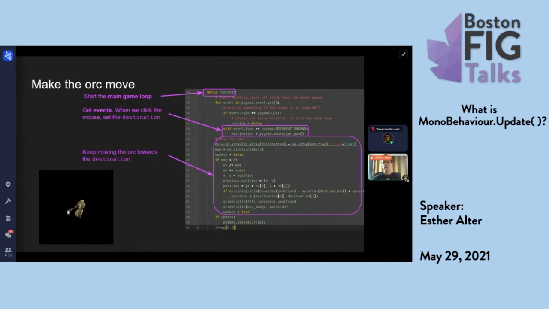And so we get the mouse position and we set that as the orc's destination. Having received that, every single frame, the orc is going to move towards the destination. Don't worry about the math in the middle of this, about how it's moving. That's not relevant to this talk. The important thing is that every single frame, the orc is moving to a destination until it arrives. And then at the bottom of all this, we always update the graphics.